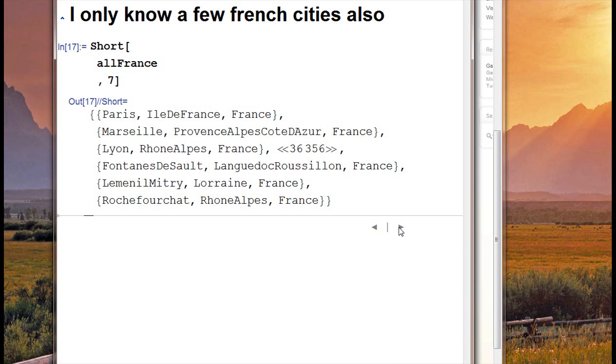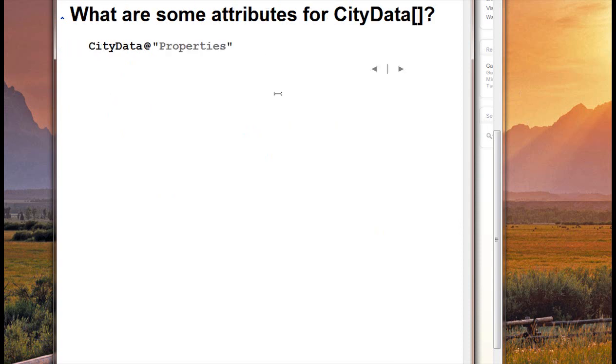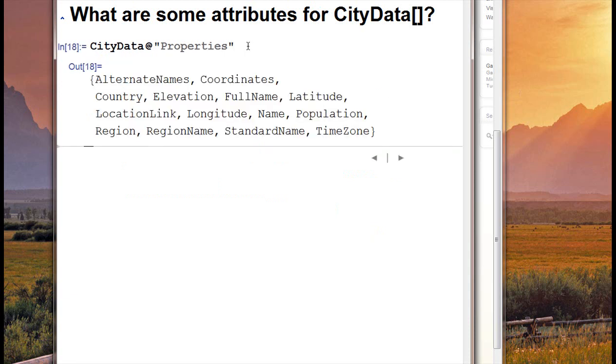So, what are some attributes for each of the items in city data? And luckily, there's only a small number here. There's an alternate name. There's a coordinate. There's a country. And look, there's elevation for each of those cities. Now, all those cities may not have elevation filled in. We may not be able to get reports from China of elevations of some of the cities. And so there's population, name, latitude, longitude, region, what region it's in, and so on.